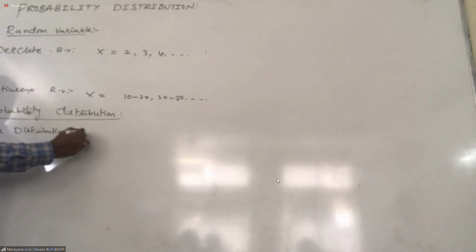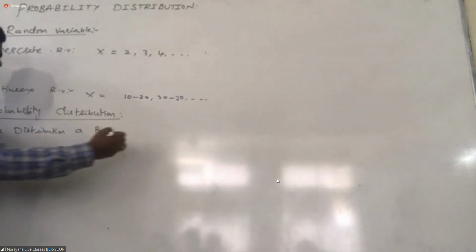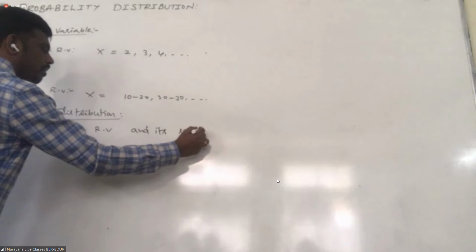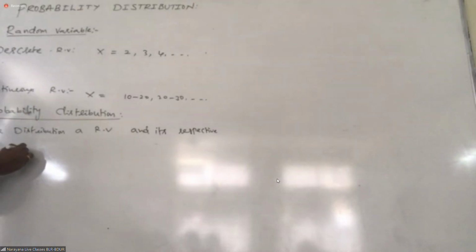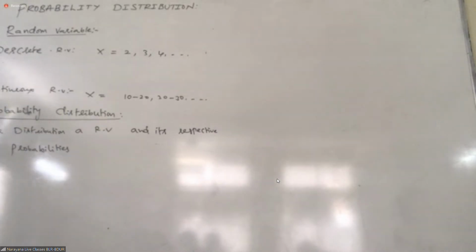The distribution of a random variable and its respective probabilities. It's called probability distribution. Right?